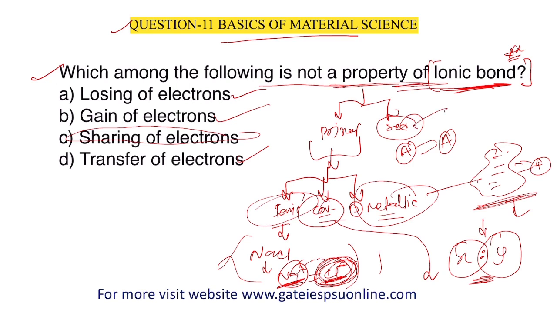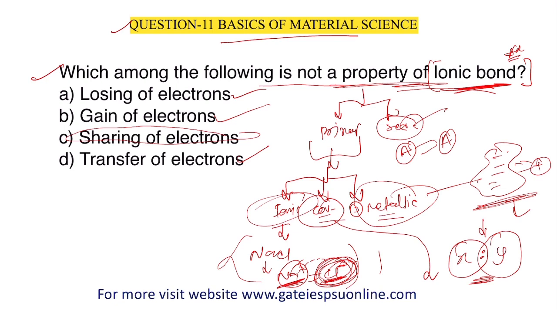In secondary bonds, there are different kinds of bonds, like hydrogen bonds. Already in water we have hydrogen bonds. You should understand this table, these types and differences in the notes, and revise properly. Questions generally ask the basic question, but they can ask any type. In this question they are asking which one of the following is not a property of ionic bond.